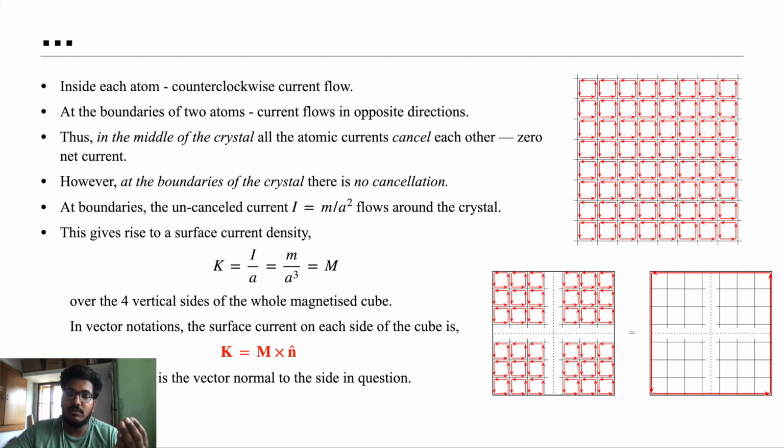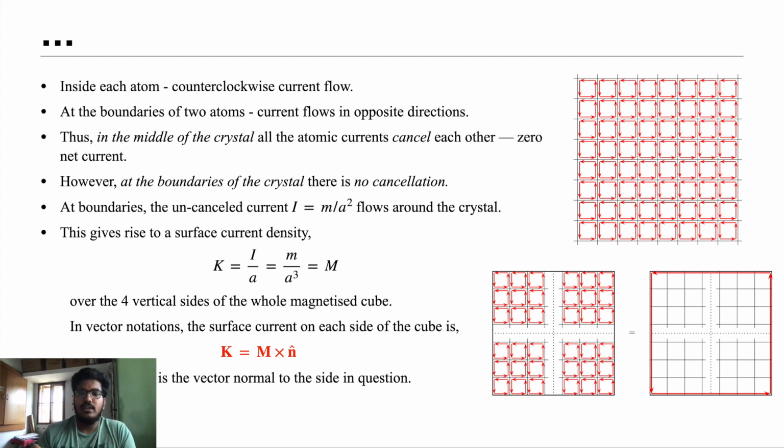In the previous slide we saw how we find the current arising from the atom. We use the same formula here. K is equal to I by A, where I is the net current, divided by the length A. Here A represents the total length of the crystal, and thus gives the volume. Capital M is the net magnetization. So we get K is equal to M. This is over the 4 vertical sides.